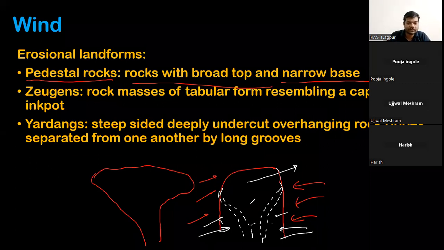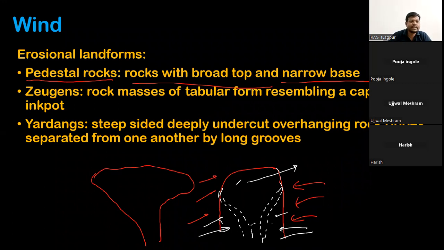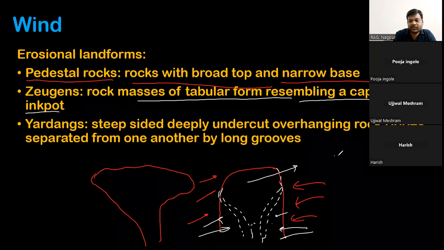Next is Zeugens. Zeugens are rock masses of tabular form resembling a capped ink pot, just like this.